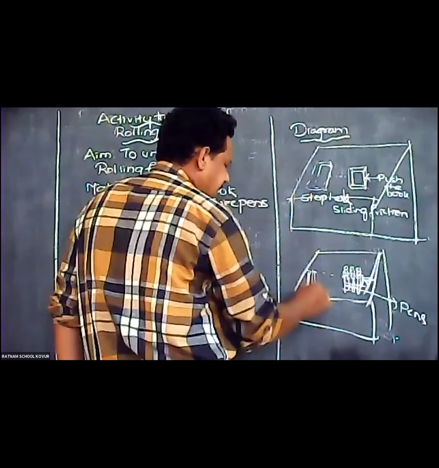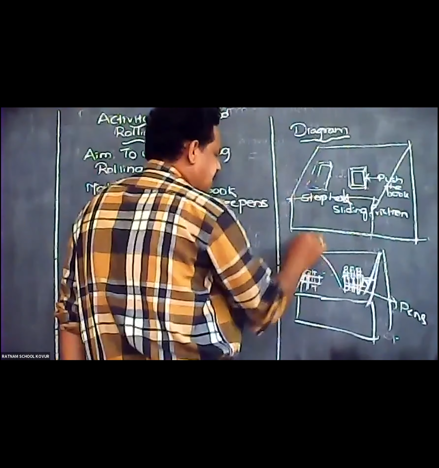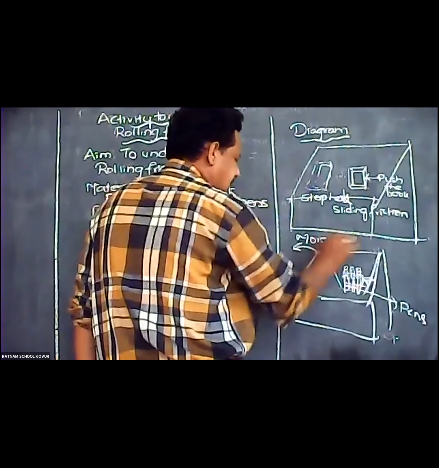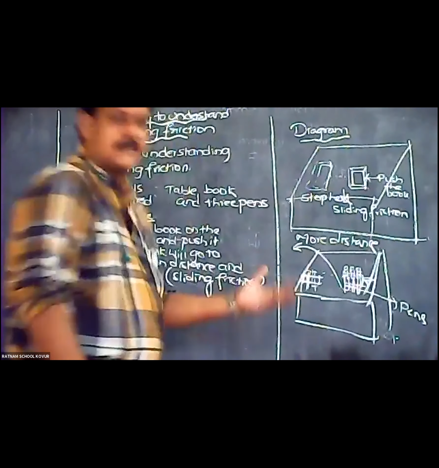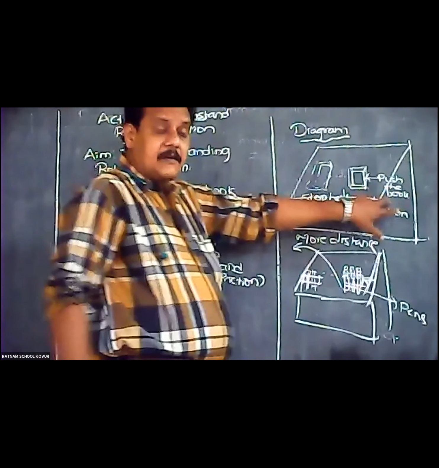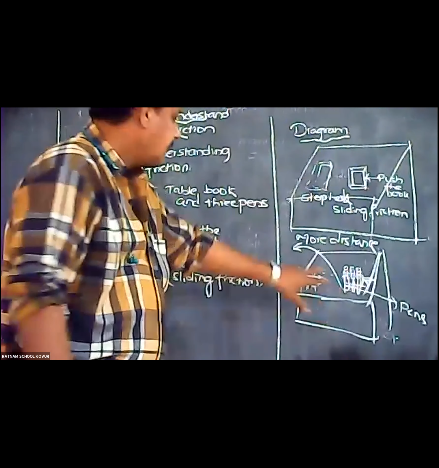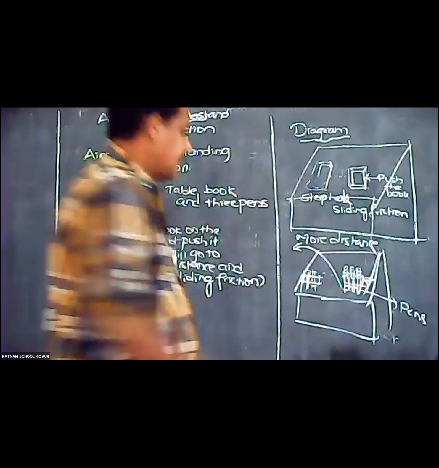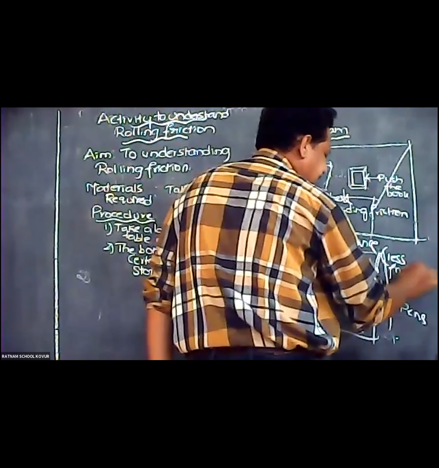More distance means less friction. Here, less distance, more friction: sliding. Here, more distance, less friction because of rolling friction.